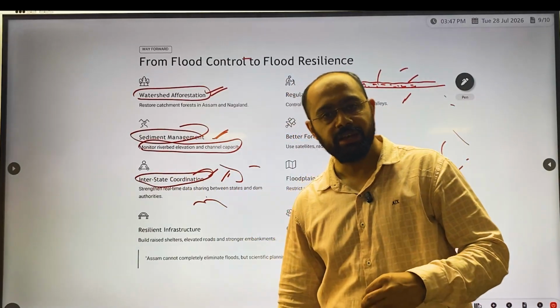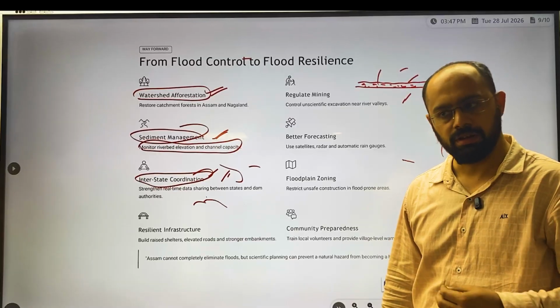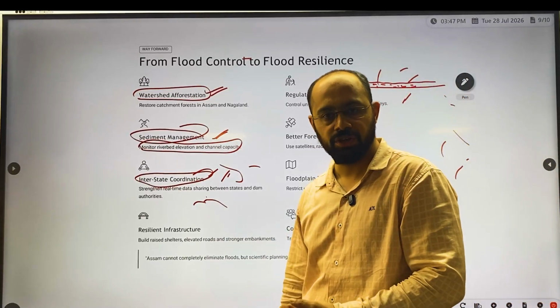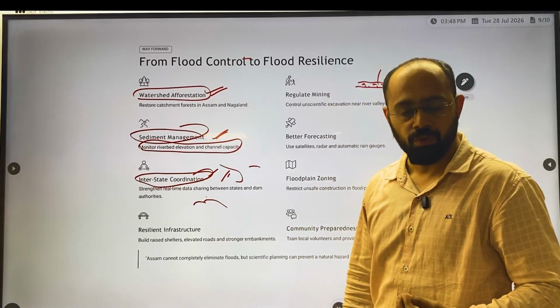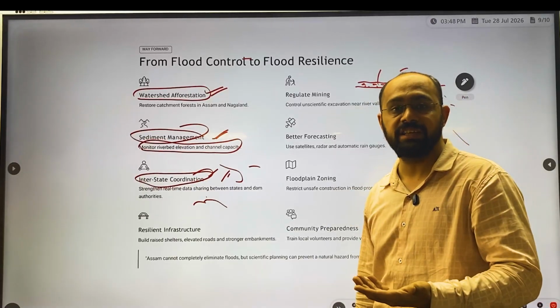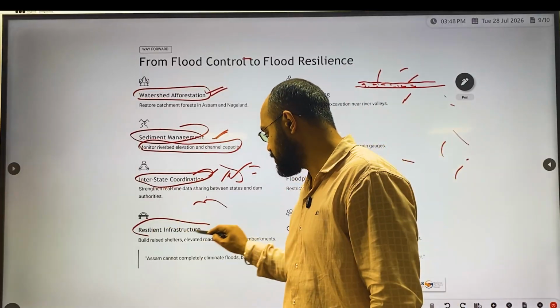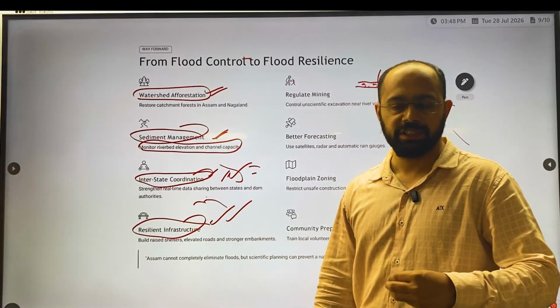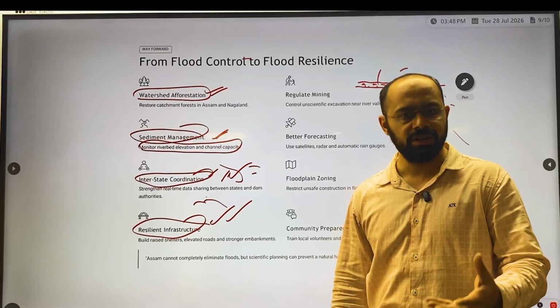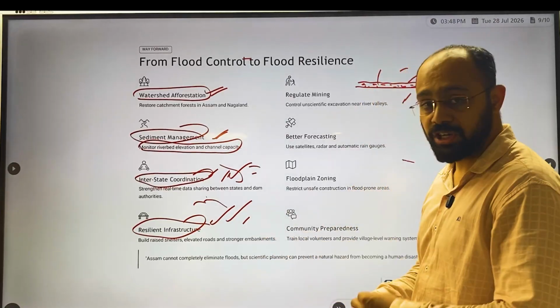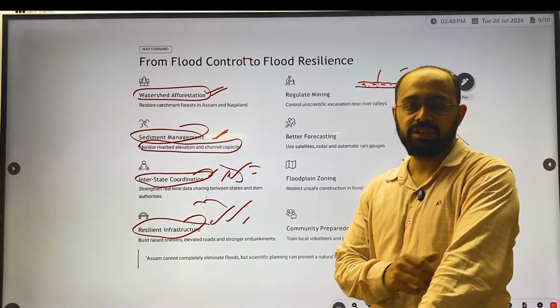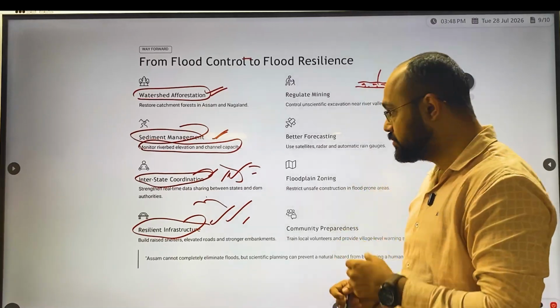Whenever some state is releasing water from a river or a dam is being released, or when they receive excess water, these hilly states inform the lower states. This is coordination and resilient infrastructure. Infrastructure has to be prepared during monsoon seasons, and even in drought seasons, especially in summer seasons, when we will see forest fires also.